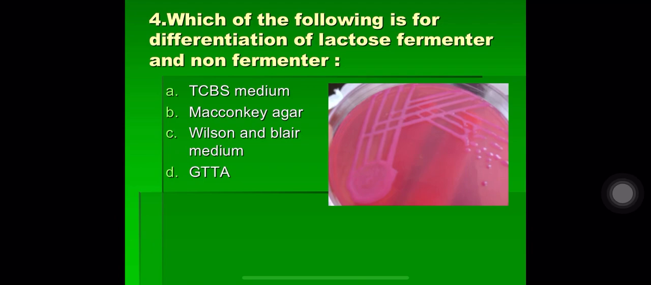Which of the following is for differentiation of lactose fermenter and non-fermenter? A. TCBS medium, B. MacConkey agar, C. Wilson and Blair medium and D. GTTA. The correct answer here is B. MacConkey agar. MacConkey agar differentiates between lactose fermenters and lactose non-fermenters, and when we use neutral red as indicator in MacConkey agar, the lactose fermenting bacteria will give pink colonies, as you can see in this figure, and lactose fermenters are E. coli, Klebsiella, and non-lactose fermenters will show pale colonies. So the correct answer here is B. MacConkey agar.